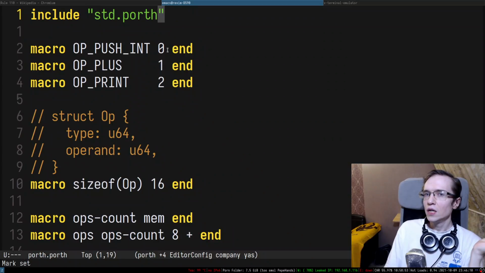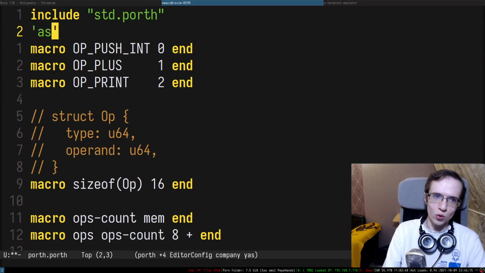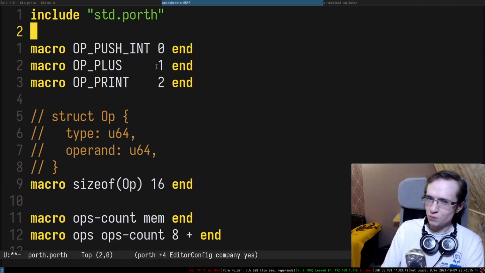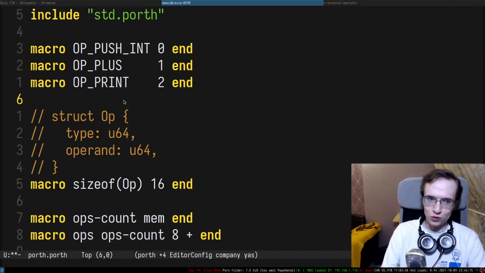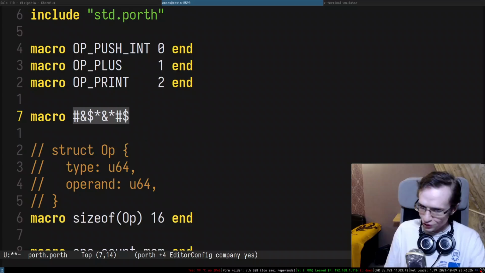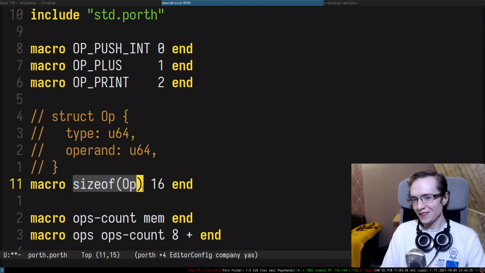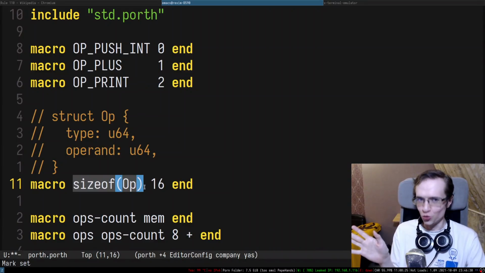Quotes mean the start and end of a string, and single quotes mean a character. Apart from that, there are no special characters. So if you want to define a macro with special characters, you just define this macro and you can use this name. This is a single word. You can use whatever characters you want in your macro definition.